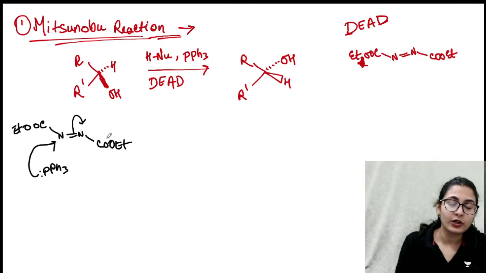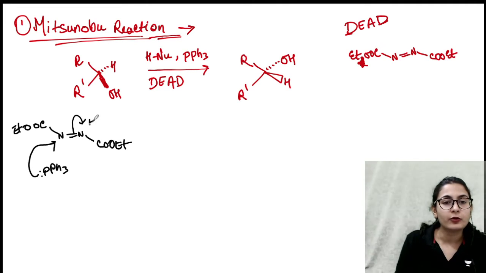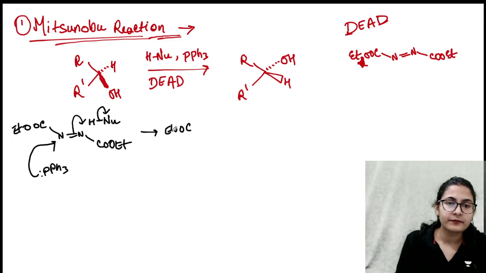Absolutely, this bond opens up, and it is going to get a proton. Where does it get a proton from? From the protonated nucleophile. All right, and now the nucleophile is free over here. So it has become COOEt. One nitrogen has got the phosphine, PPh3 positive. Another nitrogen has got a proton, CO2Et, in this way.